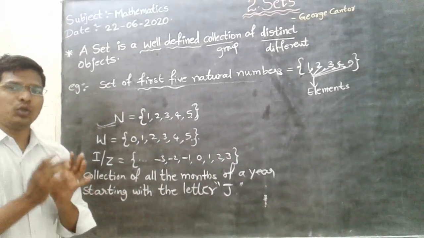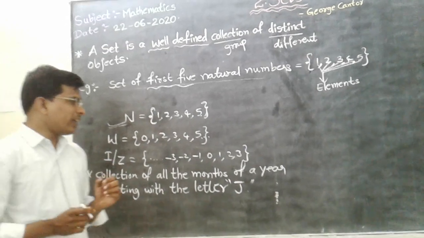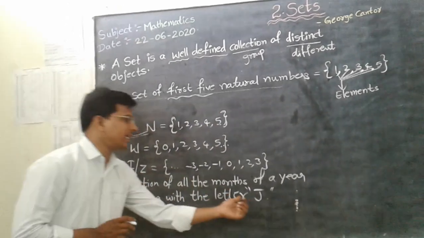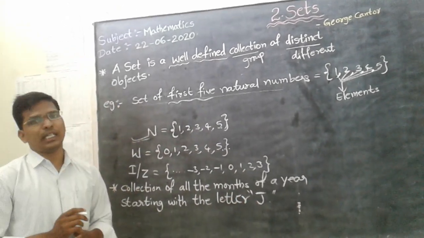In a year we have 12 months. In these 12 months, which months are starting with the letter J? So write in a set form.